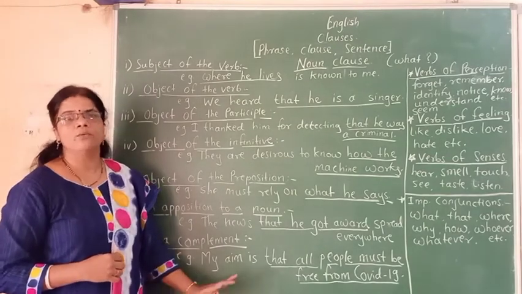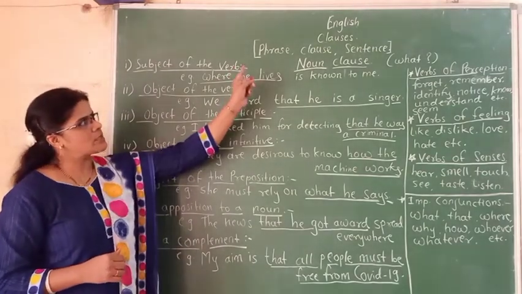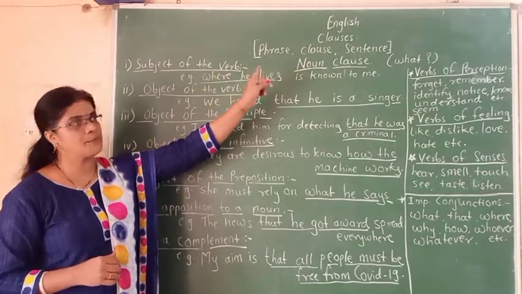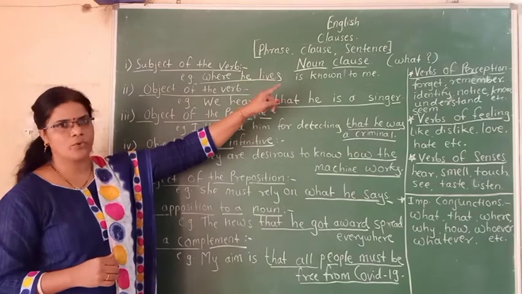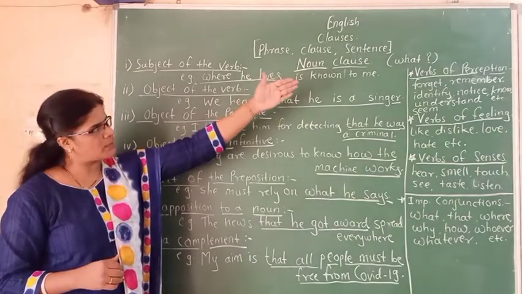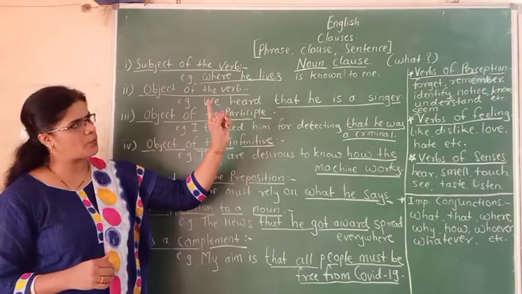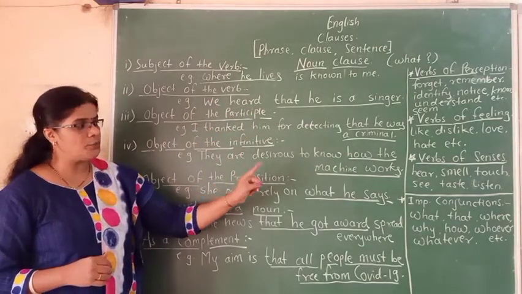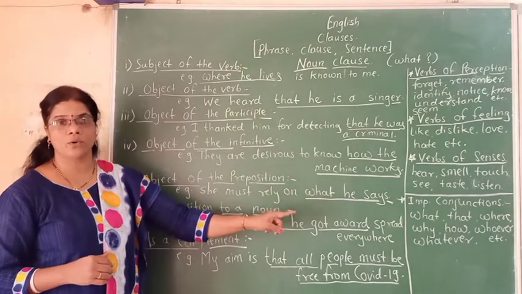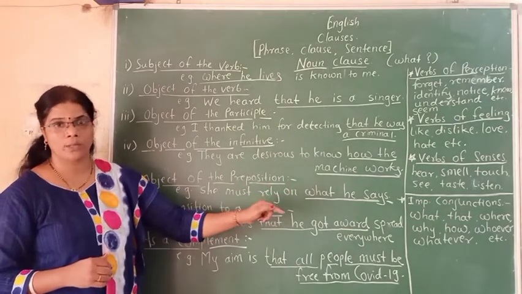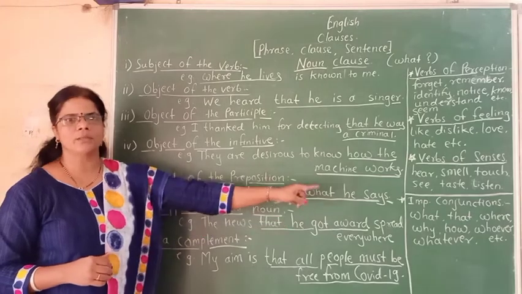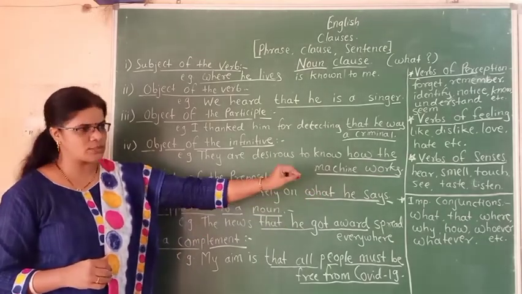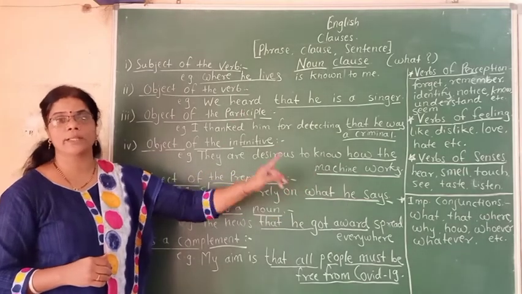In this video, we have discussed phrase, clause, sentence, the difference in these three words or three concepts. Then we have discussed noun clause, the verbs to remember these noun clauses, that is verbs of perception, verbs of feelings, verbs of senses, and also the important conjunctions to remember noun clause, how that noun clause is formed. These always start with this list of words given over there, and from these words one word will be used for that noun clause.